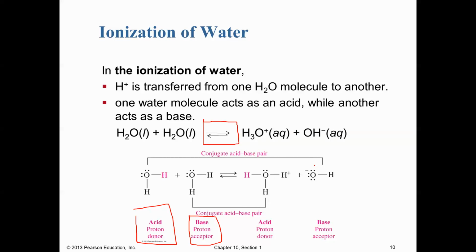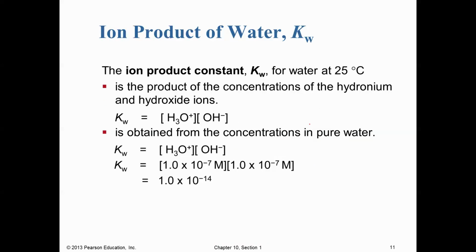So what we're going to see, though, is the degree to which this happens is actually really, really small. So we talked about in the previous chapter, the smaller the value of K, the more the equilibrium favors the left side, or the reactant side. So we've written an equilibrium expression right here. The liquid waters are left out, and all we're left with are the aqueous ions. So here's our equilibrium expression for that dissociation of water.